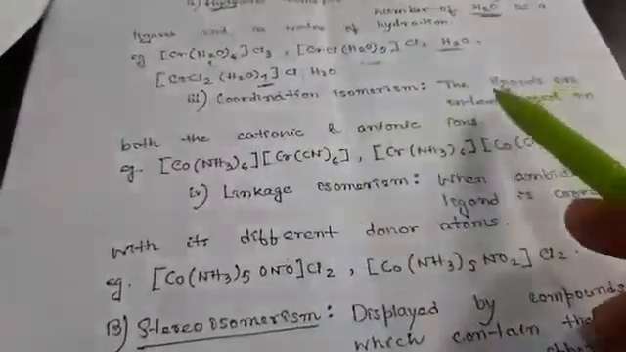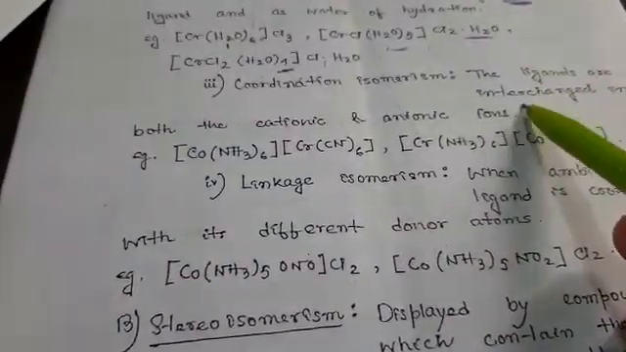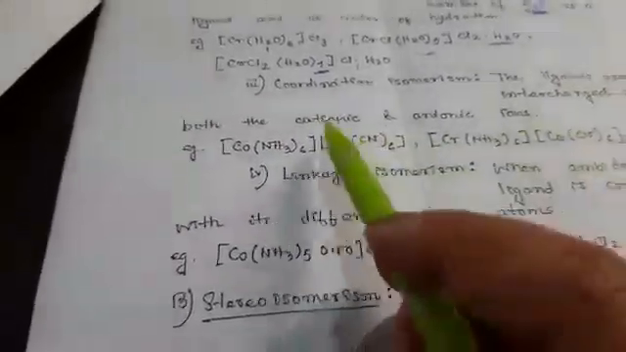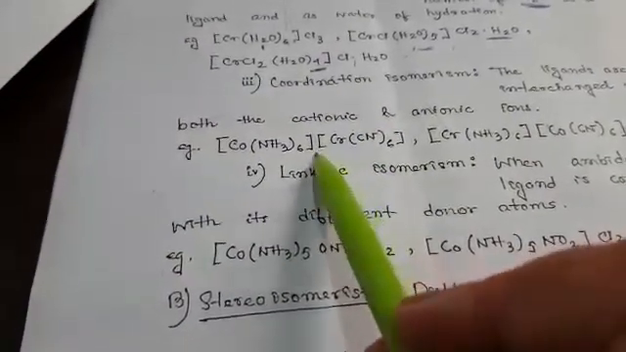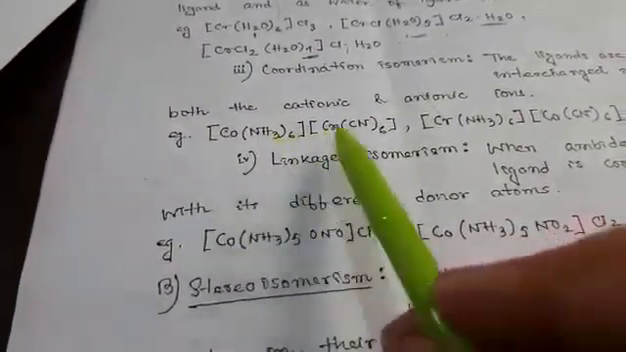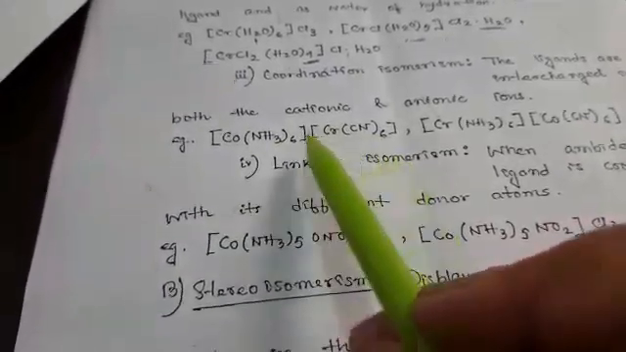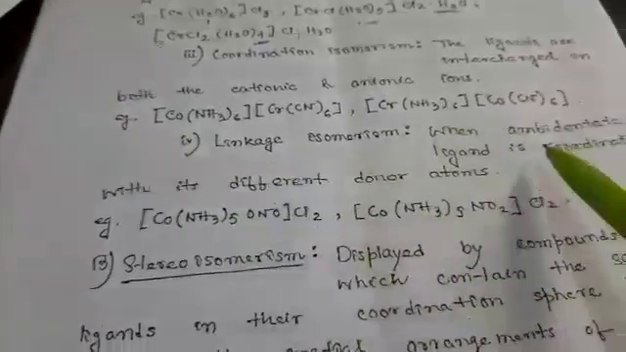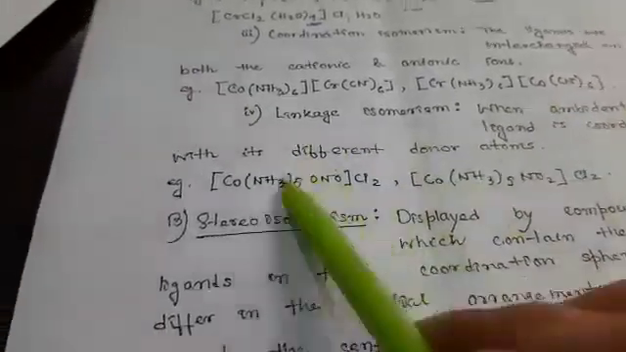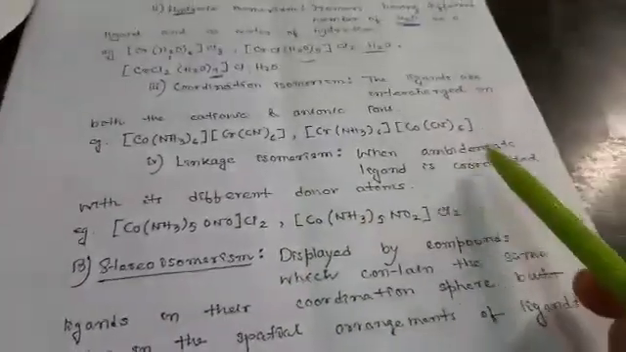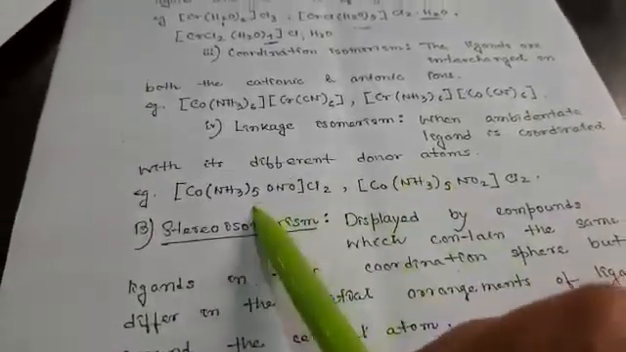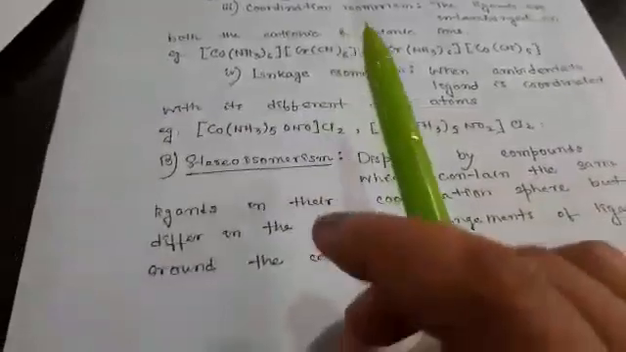Coordination isomerism: the ligands are interchanged between the cationic and anionic ions. That is known as coordination isomerism. An example is given in which the cation and anion ligands are changed, like ammonia, CN here, and 6, where the cations and anions are interchanged. Next is linkage isomerism, when an ambidentate ligand is coordinated through its different donor atoms. That type is known as linkage isomerism.